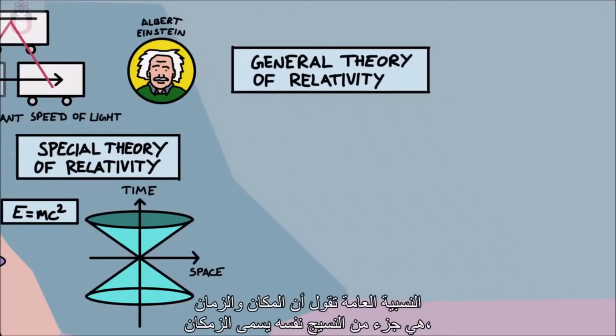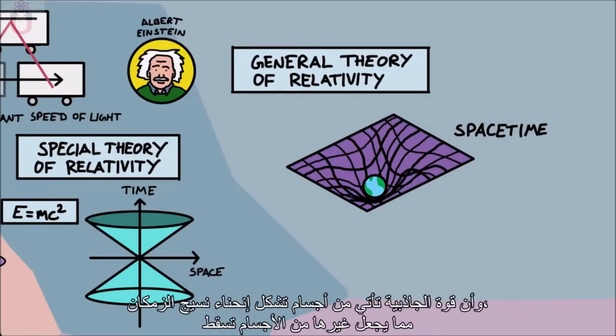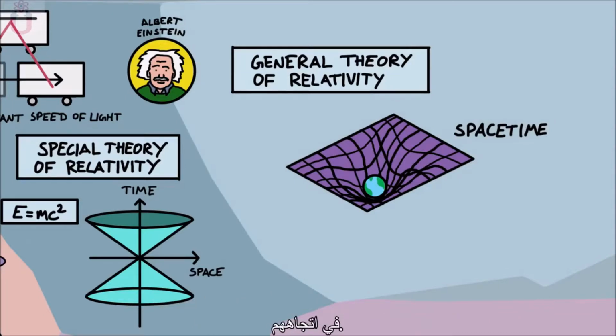General relativity says that space and time are part of the same fabric called space-time, and that the force of gravity comes from objects bending space-time, making other objects fall in towards them.